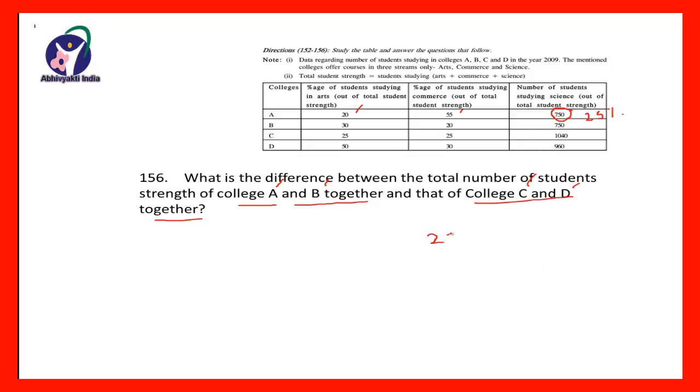So if 25% is 750, so 100% will be how much? This is increased 4 times. This is a direct variation, so this will also increase 4 times. So 750 multiplied by 4. So it is 4 zeros are 0, 4 5s are 20, carry on 2, 4 7s are 28 and 2 is 30. So the number of students in college A is 3000.